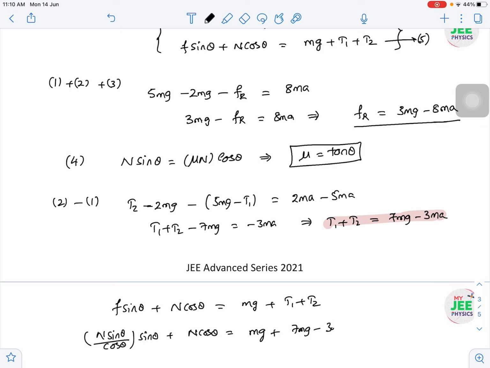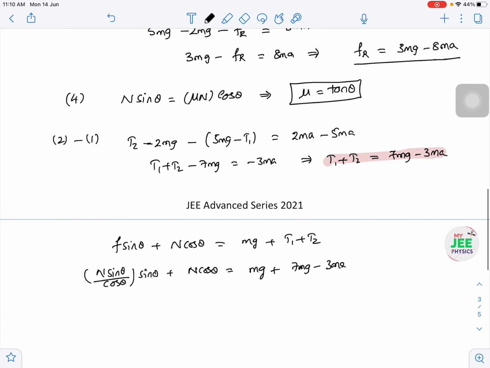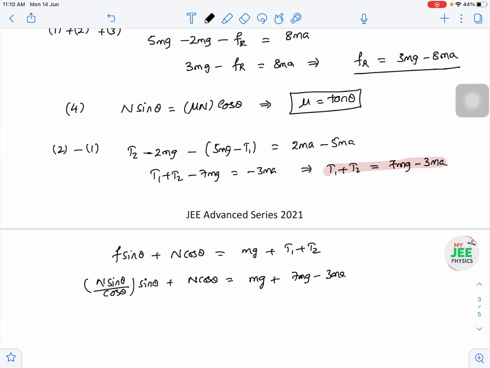7mg minus 3mA. So I solve it the classical way, solving all the equations. Maybe you are finding a little easy way also. So please let me know in the comment section if you found any easy way to solve it. But I'm solving the very standard way, so that everybody can understand.